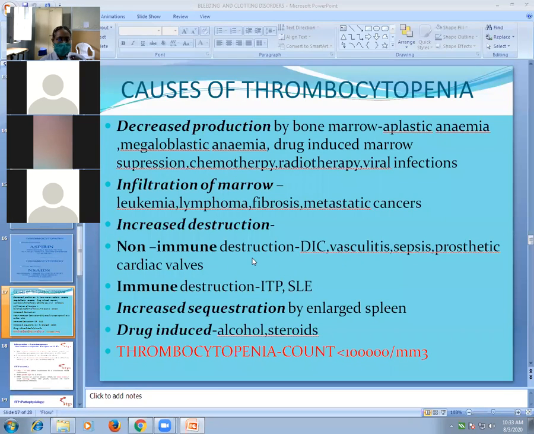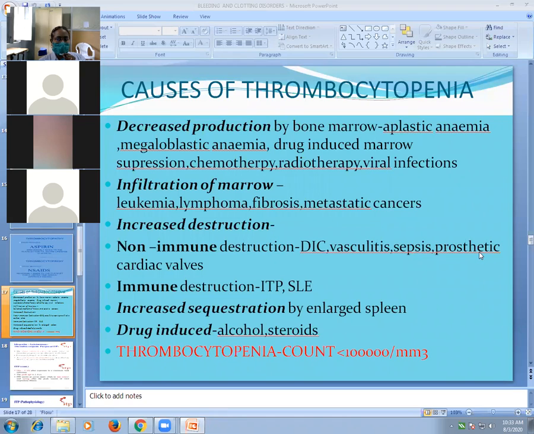Non-immune destruction of platelets occurs in vasculitis. This vasculitis can occur in autoimmune diseases or in viral infections. Vasculitis means inflammation of the capillaries and small blood vessels. So this can occur in many viral infections and in autoimmune disease. So DIC, disseminated intravascular coagulation, vasculitis, sepsis. In sepsis, there is thrombocytopenia because of non-immune destruction.